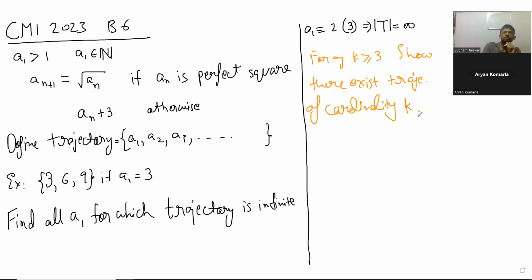We already have 3, 6, 9. So suppose we take 36 as a1, then a2 will be 6, a3 is 9, a4 is 3. In this way you can construct a trajectory of any size. Yes, sir, this is simple.